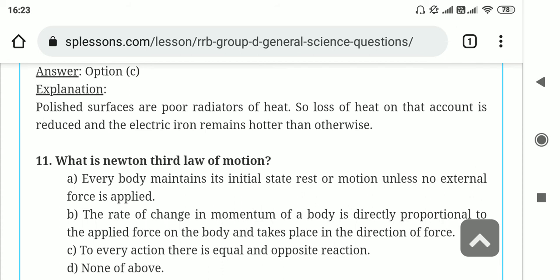Question number 11. What is Newton's third law of motion? So every action has an equal and opposite reaction. This is the third law of motion given by Newton. So C option is correct, okay.